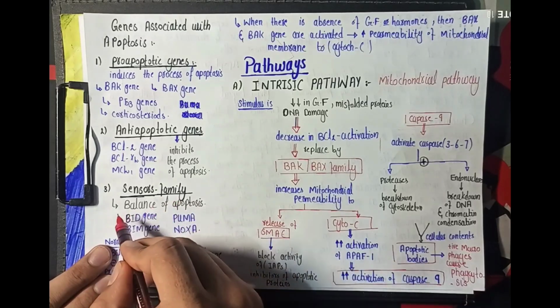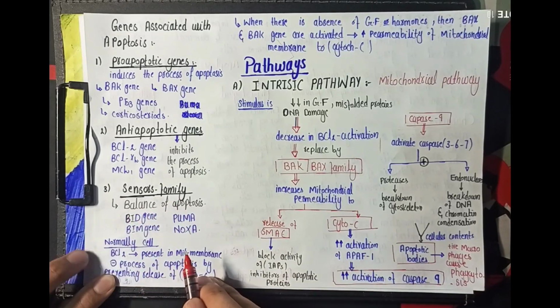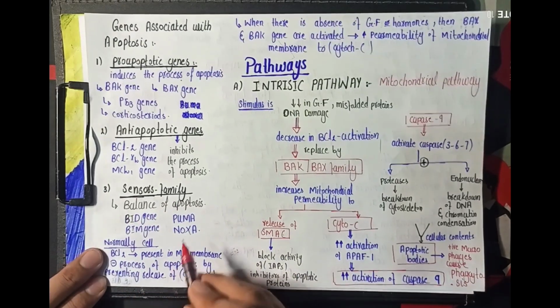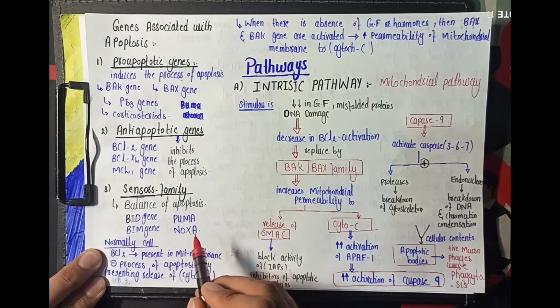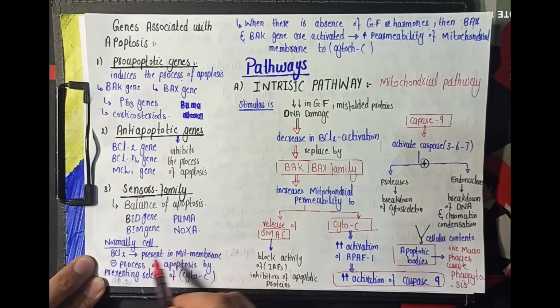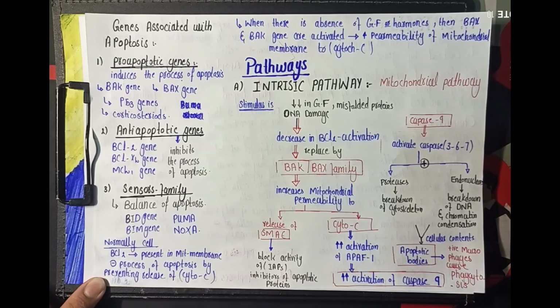And the third one is the sensor family. And this family includes genes which maintain the balance of the apoptosis, and they involve BID gene, BIM gene, PUMA gene, NOXA gene. In a normal cell, the BCL2 gene expresses and produces proteins which are present in the mitochondrial membrane, and they inhibit the process of apoptosis by preventing the release of the cytochrome C from the mitochondria.